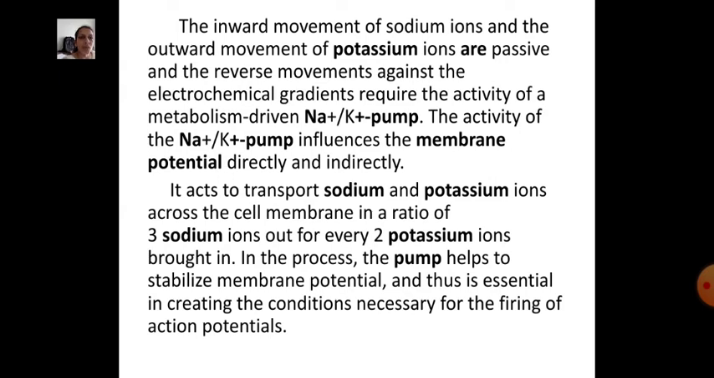The inward movement of sodium ions and the outward movement of potassium ions are passive, and the reverse movements against the electrochemical gradients require the activity of a metabolism driven sodium potassium pump. The activity of the sodium potassium pump influences the membrane potential directly and indirectly. It transports sodium and potassium ions across the cell membrane in a ratio of 3 sodium ions out for every 2 potassium ions brought in. In the process, the pump helps to stabilize membrane potential and thus is essential in creating the conditions necessary for the firing of action potentials.